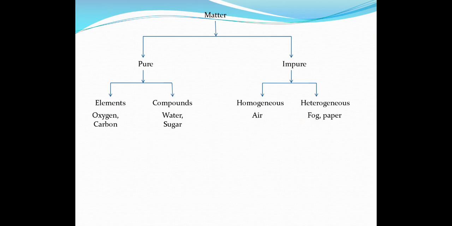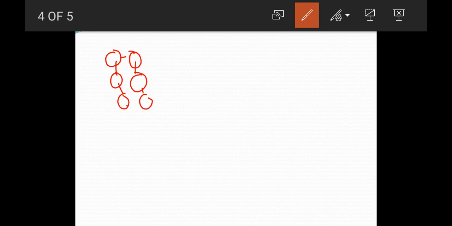On the basis of atoms we can distinguish between elements and compounds. So let's say you have one atom, a red color over here, then one more, and they are attached to each other in some way.